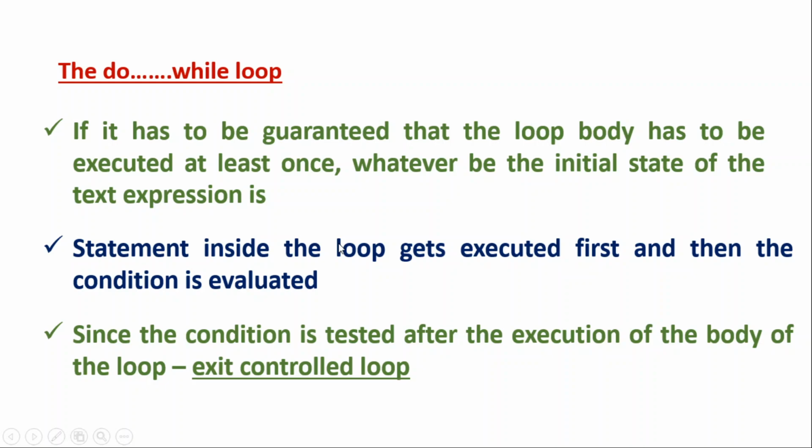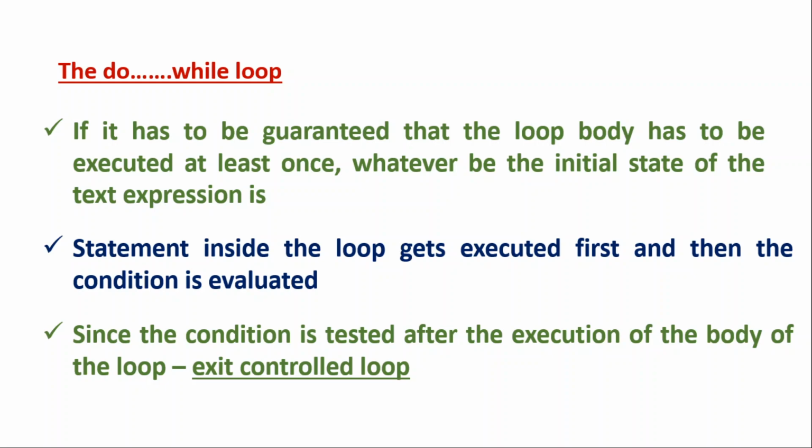So if it has to be guaranteed that the loop body is executed at least once without checking the condition, the do while loop should be syntaxed in such a way that the checking comes only after the loop body. So checking the condition is only put at the end of the loop. That is what is happening in a do while loop.